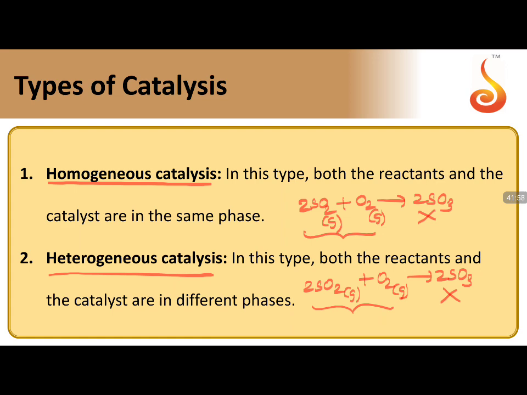Along with the reactants, the catalyst: if I take nitric oxide, NO, as a catalyst, and in the other case V2O5 as a catalyst. NO is a gas and V2O5 is a solid. With V2O5, the reactants are gases and the catalyst is a solid, two different physical states, so this is heterogeneous. But NO is a gas and everything on the reactant side is a gas, all are gases, so this is homogeneous. Homo means same phase, hetero means different phase. For your convenience, I am writing this again: homogeneous, heterogeneous catalysis. This is a very easy way to understand this particular one.